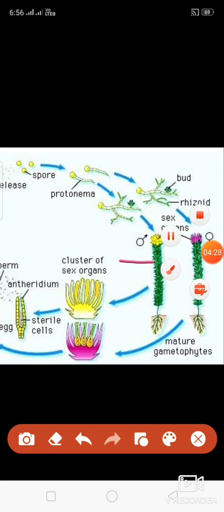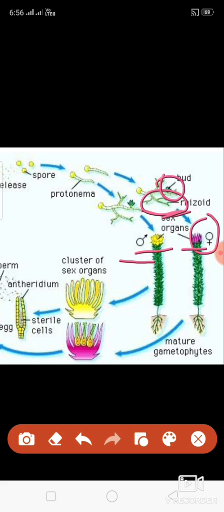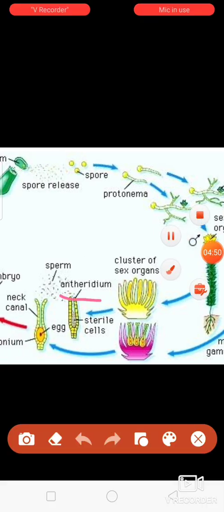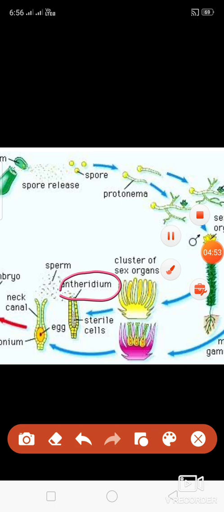So this is male sex organ, this is female sex organ. This is the rhizoid, the root like structure. Bud is developed. It may be male, it may be female. A matured gametophyte. So what is this? Antheridium and archegonium. This is the structure of antheridium.